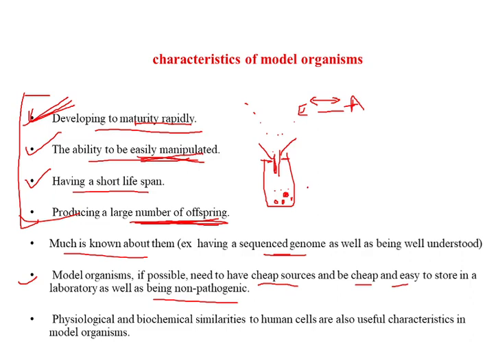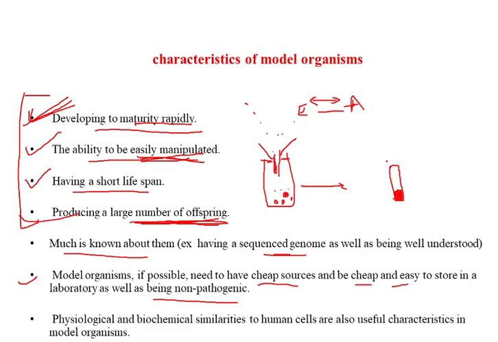Besides this, you captured the Drosophila from the wild, and then you cultured it in vials to which you added the Drosophila culture media. If you remember the composition of that media, it has corn flour, a fungal agent, etc., which is again a cheap source.